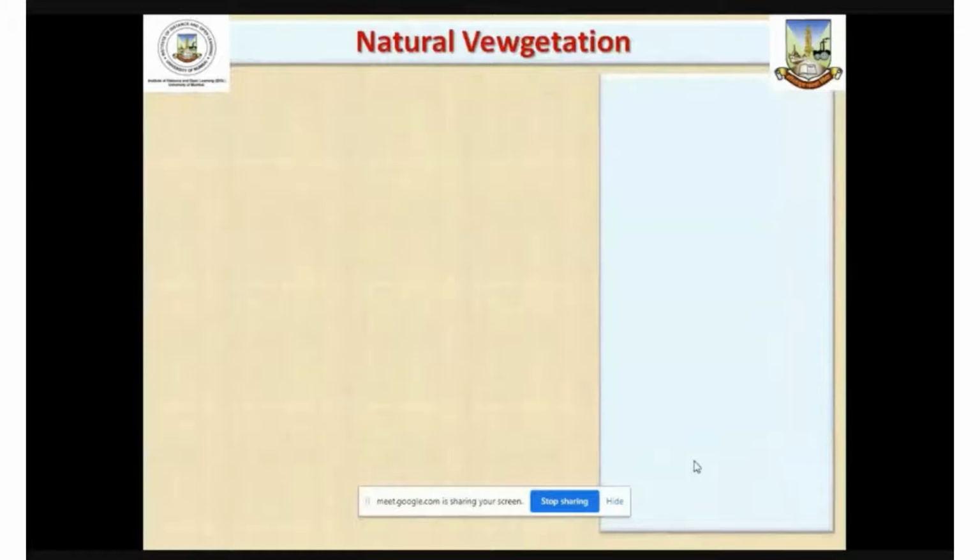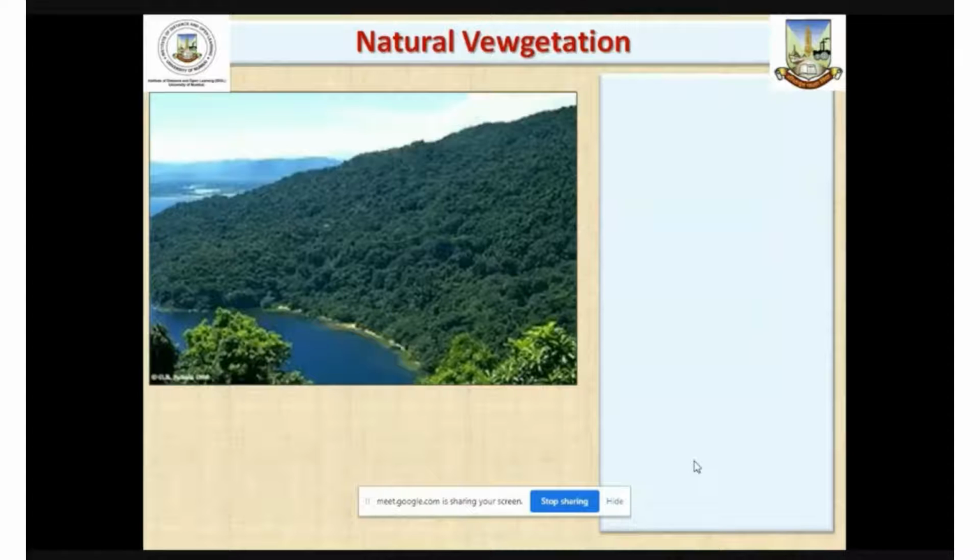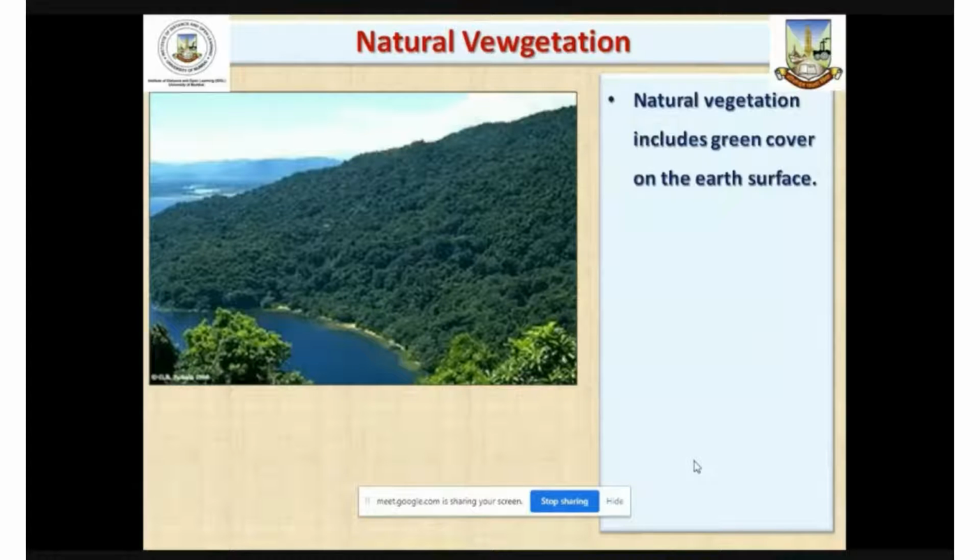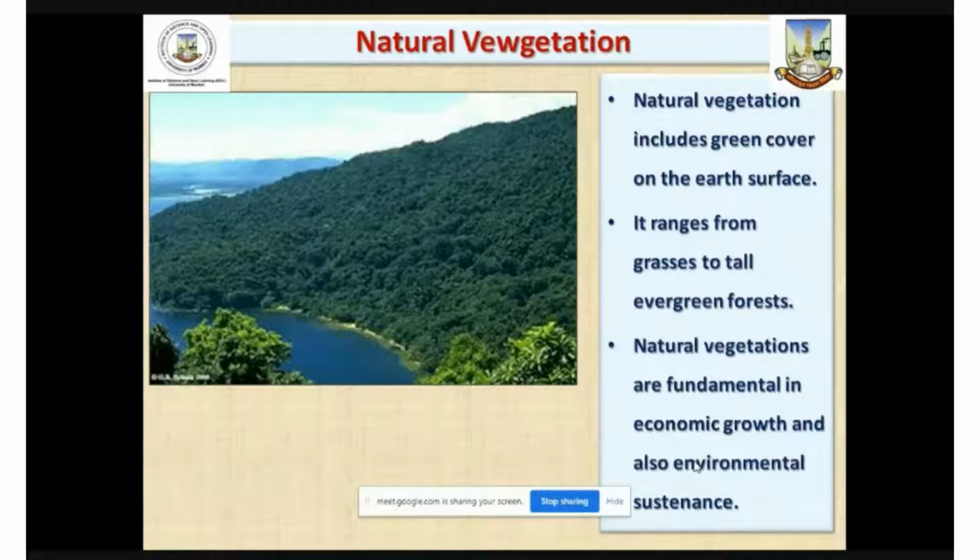Natural vegetation is the second important biotic component of natural environment, which includes green cover on the earth surface. It ranges from small grasses to evergreen forests or tall trees. So a variety of natural vegetation is found. However, natural vegetation or forest plays a significant role in the economic growth as well as environmental sustenance.